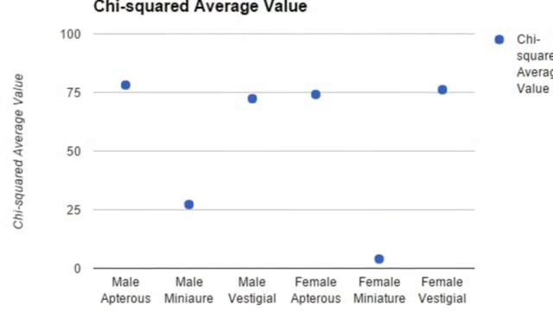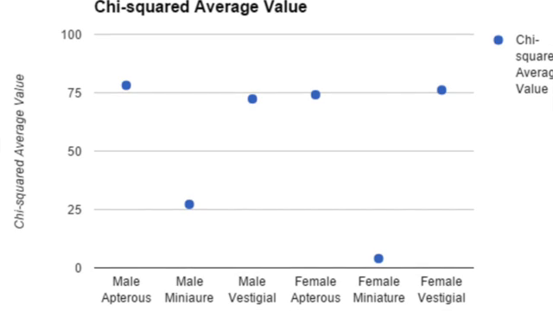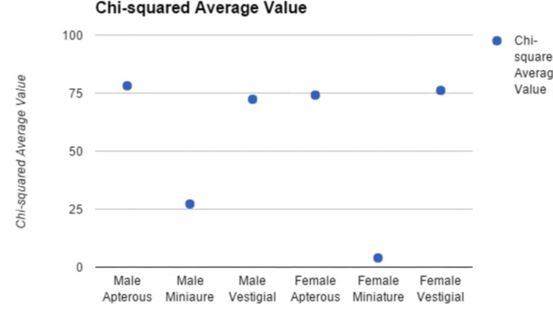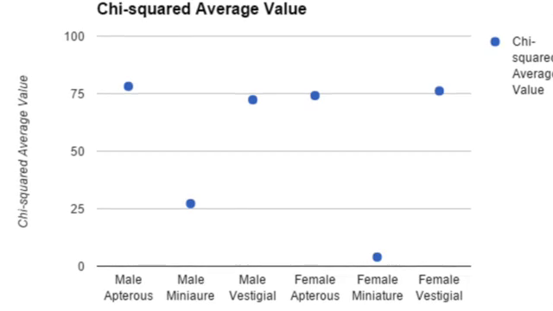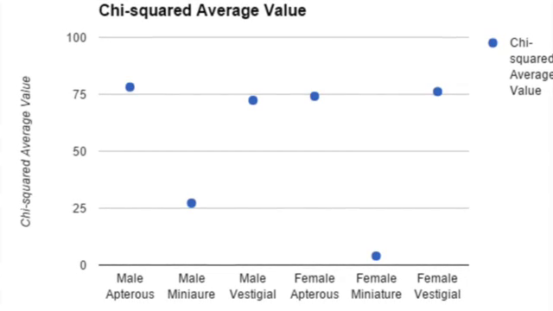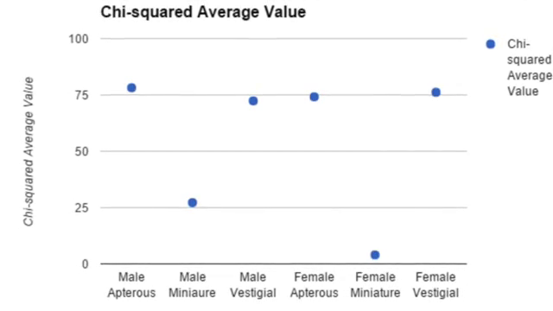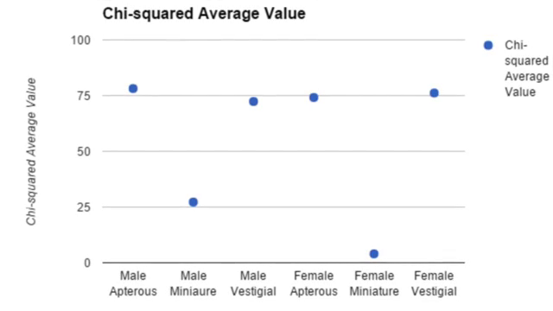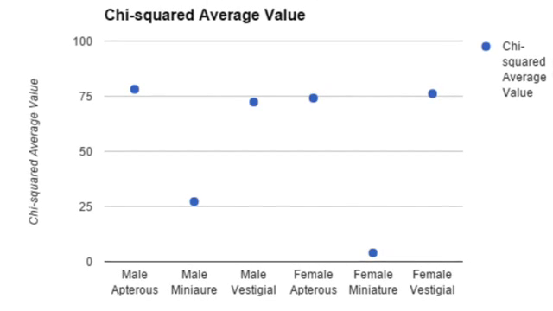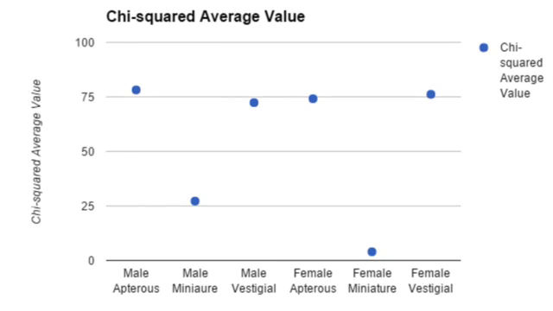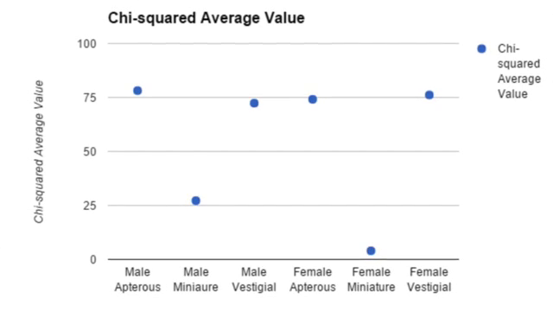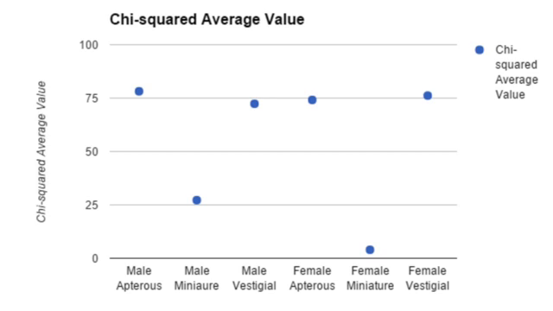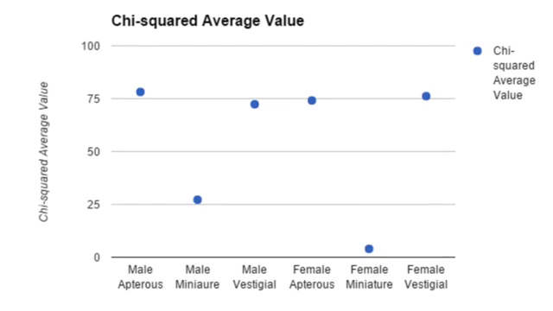According to the chi-square average values, the average value of all inheritance traits is in the range of 72 to 78. However, one of the inheritance traits, miniature, has extremely low chi-square average values for both genders, in the range of 3 to 27. This indicates that the inheritance traits of sex linkage have a pattern of having an average value in the 70s of how much probability it might occur.